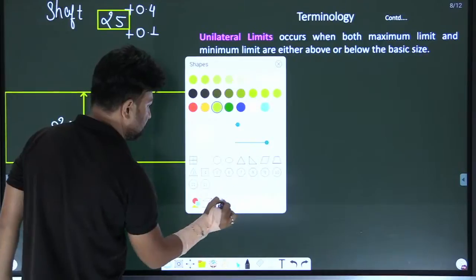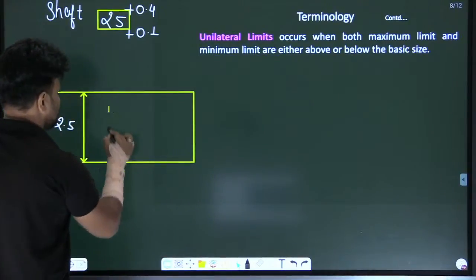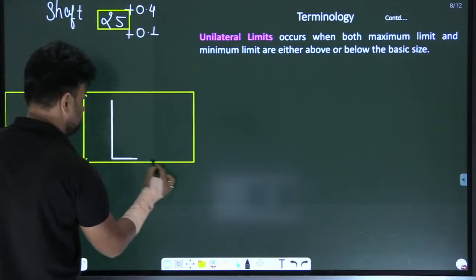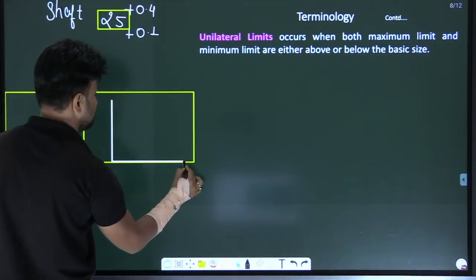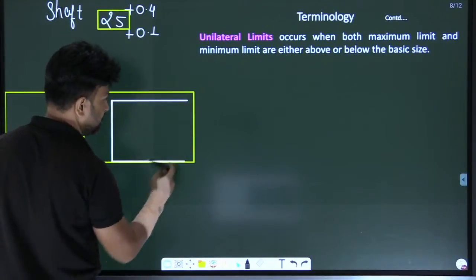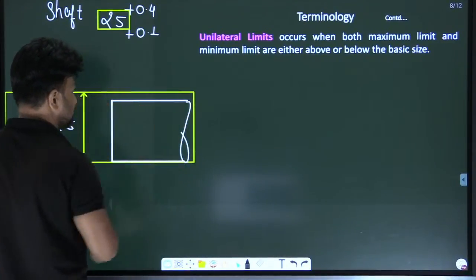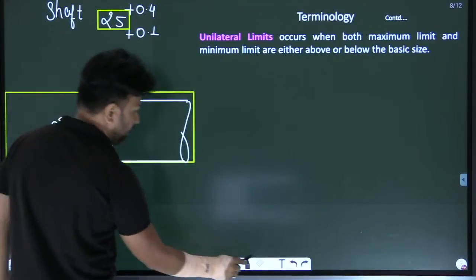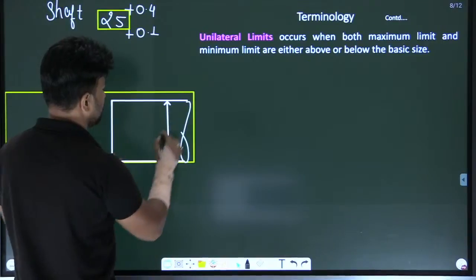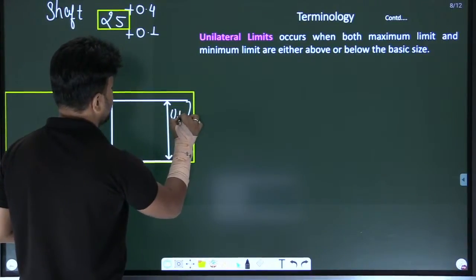Look, the maximum size is 25.4. I am drawing it with a different color. This is the maximum size of the shaft, 25.4, or you can say the upper limit.